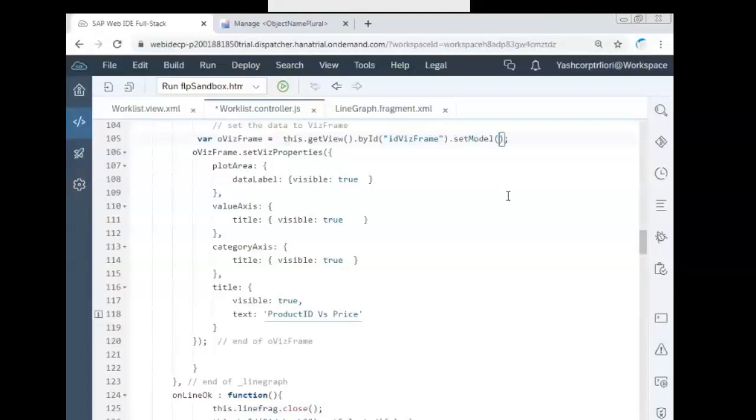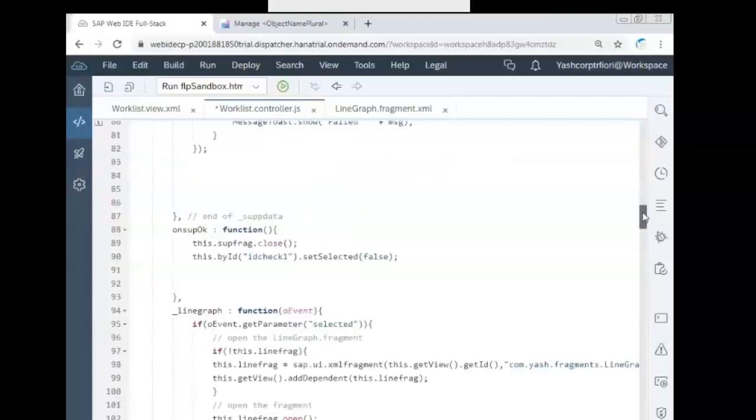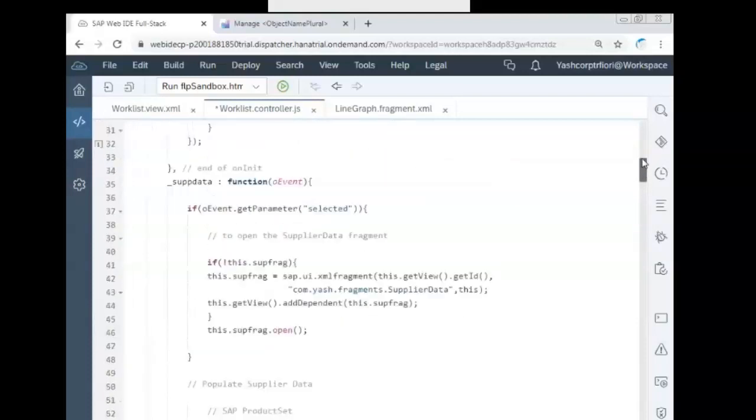So we used to write the JSON model reference, comma, reference. This is line 105, remember. Let me go into the onInit function.